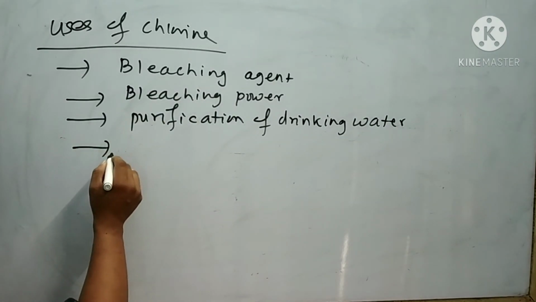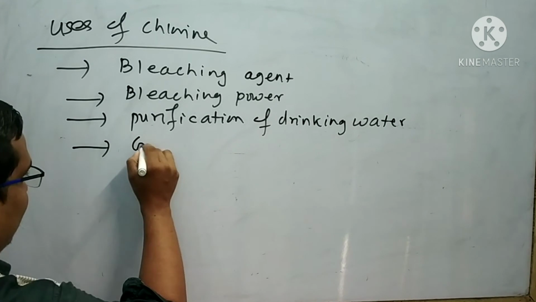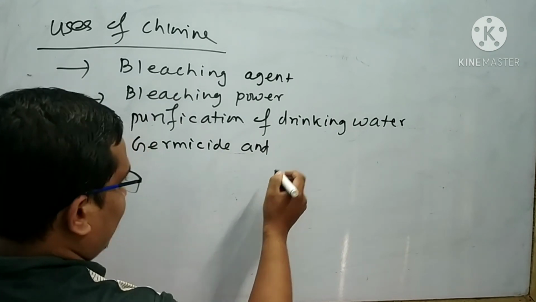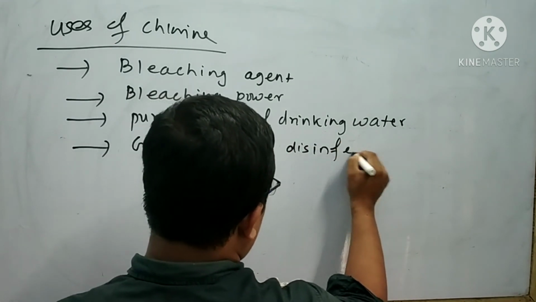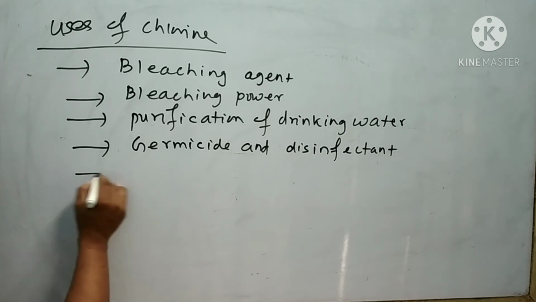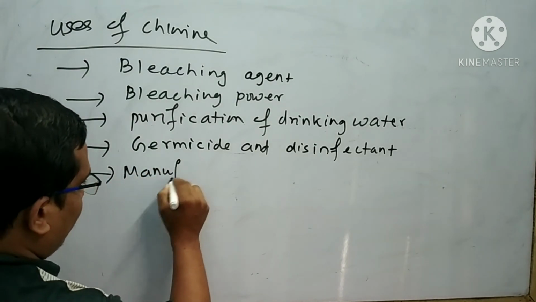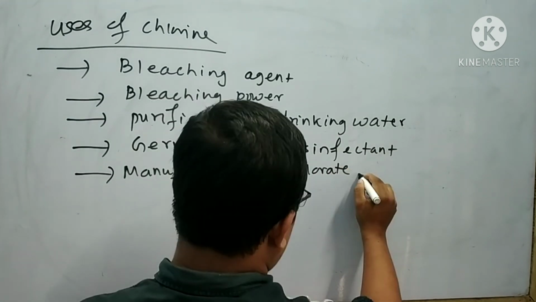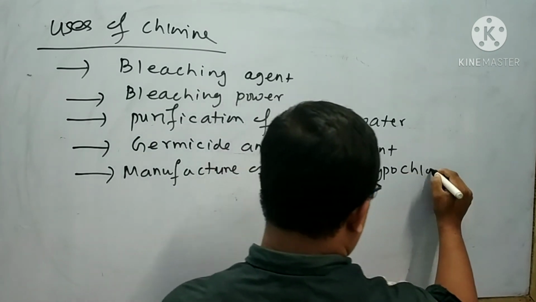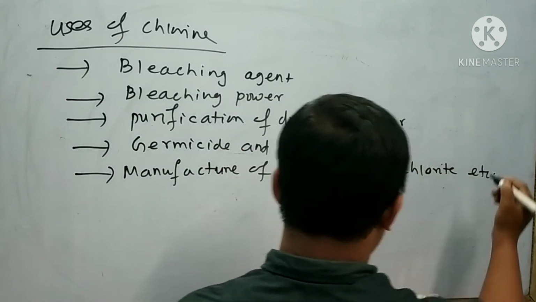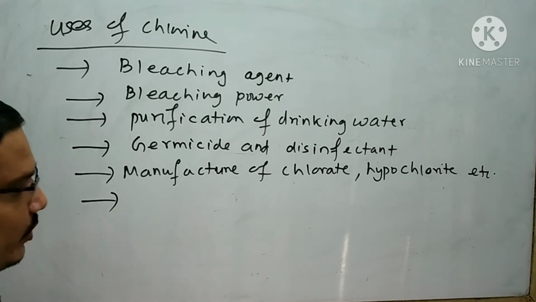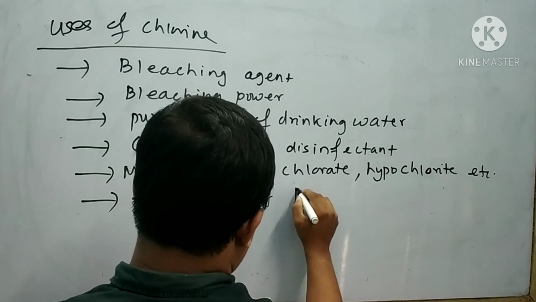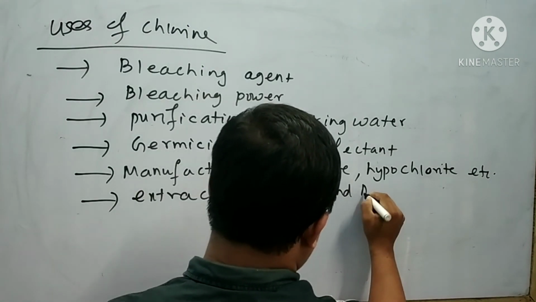Next use is chlorine is used as a germicide and also used as a disinfectant. Chlorine is also used for manufacture of chlorate, hypochlorite, etc. Chlorine is also used in extraction of noble metals like platinum and gold. These are the